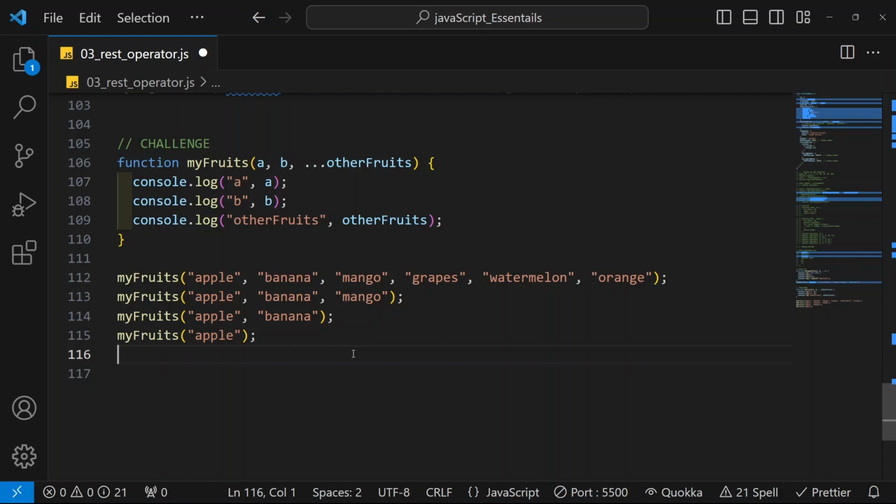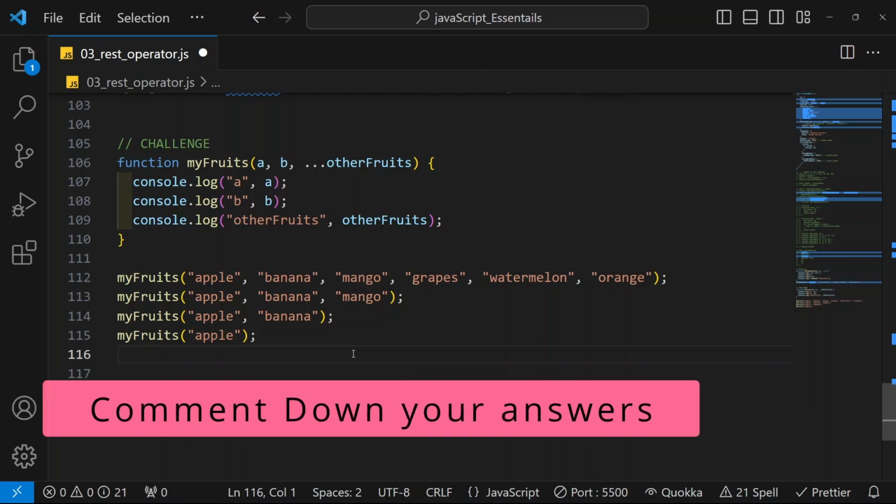If you are having any doubts, you can comment down your doubts. I will try to answer, or else I will be making separate video on that and I will be clarifying your doubts. Next session, we will understand what is spread operator and we will see multiple example to understand spread operator.